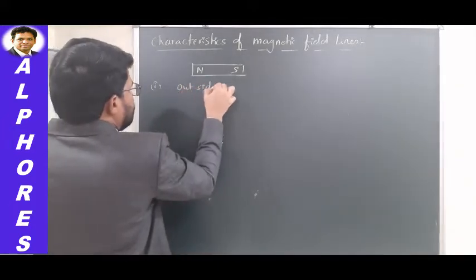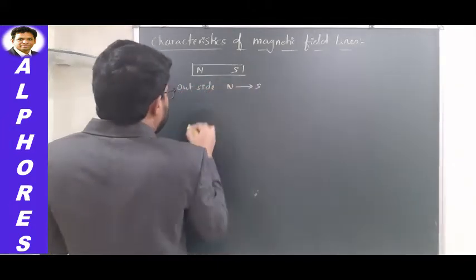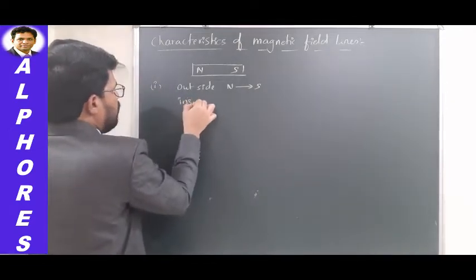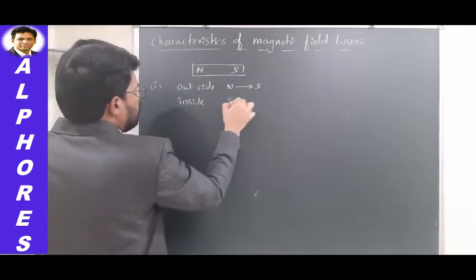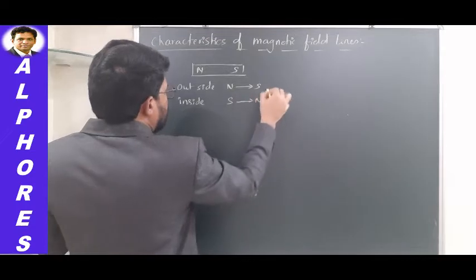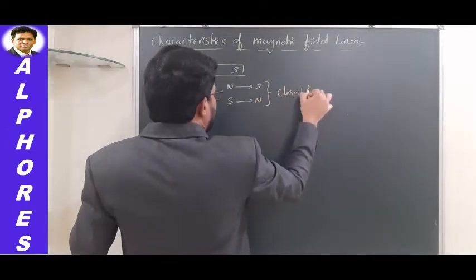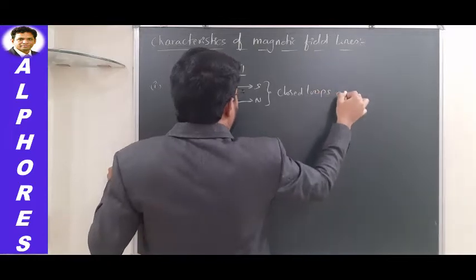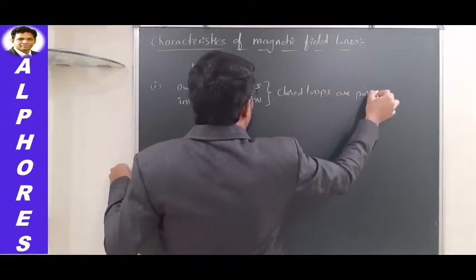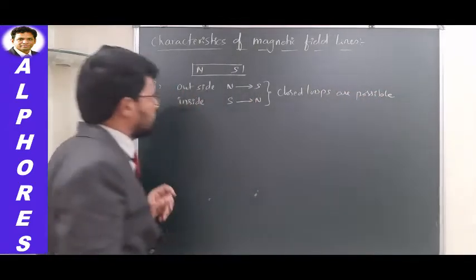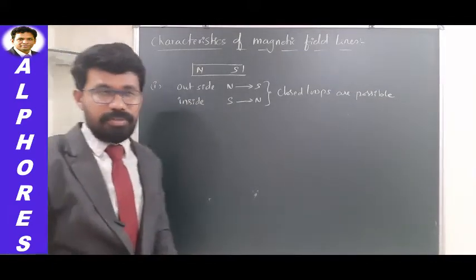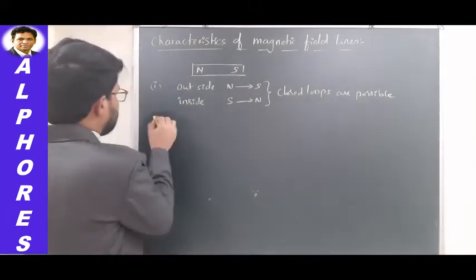Outside, north to south. Inside the magnet, south to north. What is the consequence? Closed loops are possible. Here I am writing very briefly all the points. Okay, so this is one characteristic of magnetic field lines.